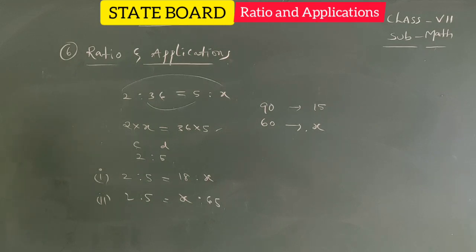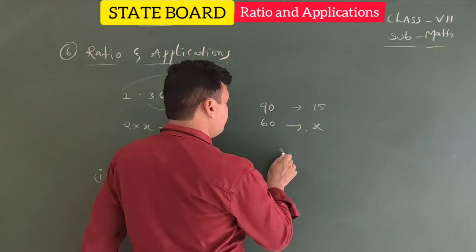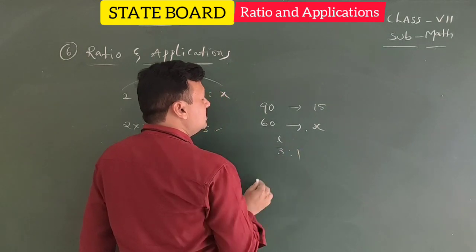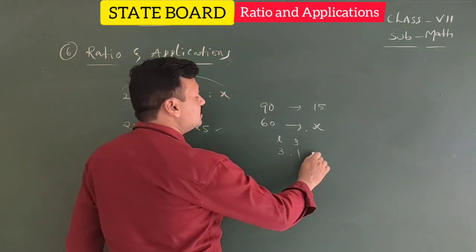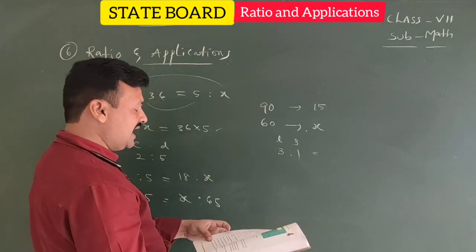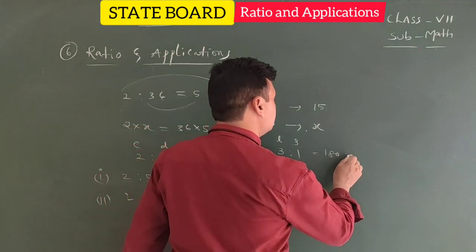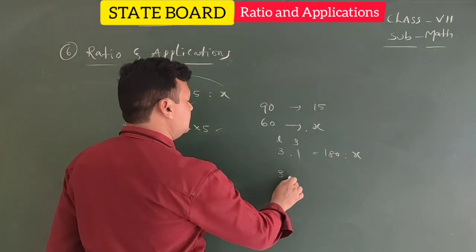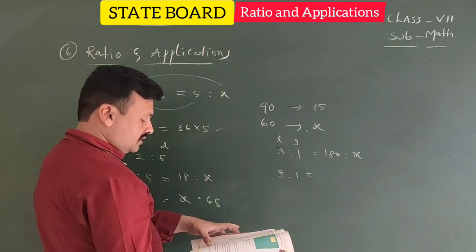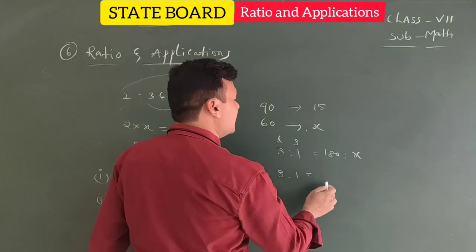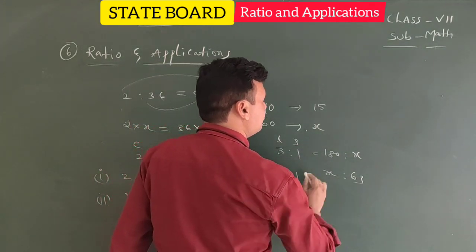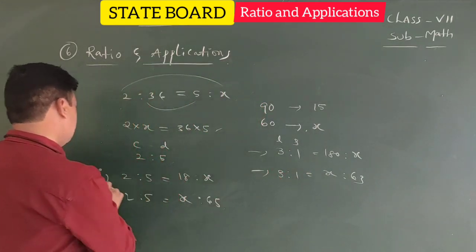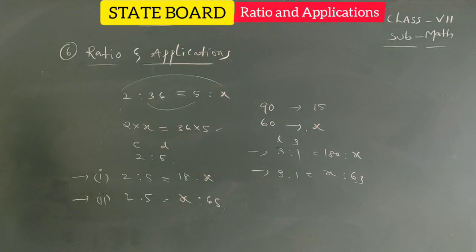Next, the ratio of 2 angles is 3:1, same 3:1. In 3:1, which one is the largest one? 3, and 1 the smallest one. Okay, here larger angle 180, then the smaller angle is asked. Again 3:1 equals, now smaller angle 63, larger angle x. Okay, by using these two conditions, we can solve the given equations.